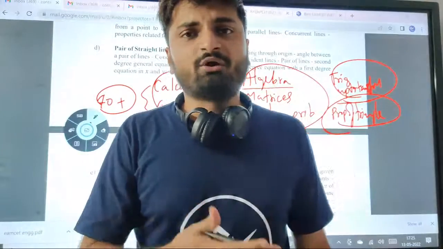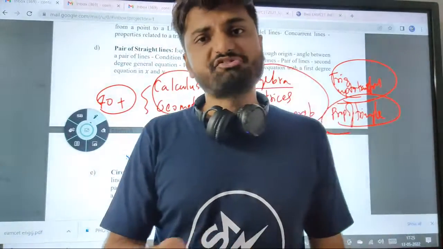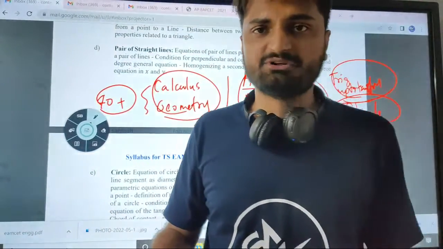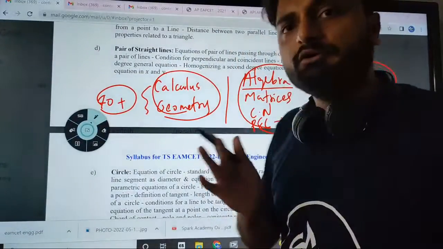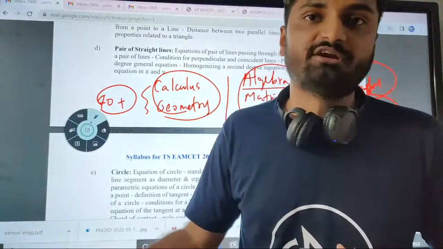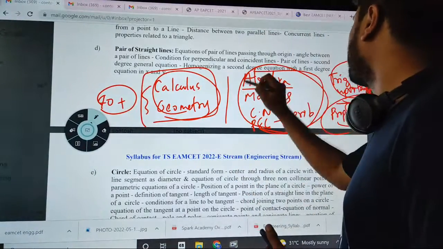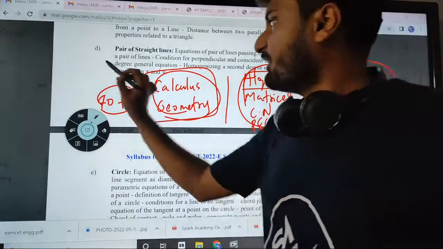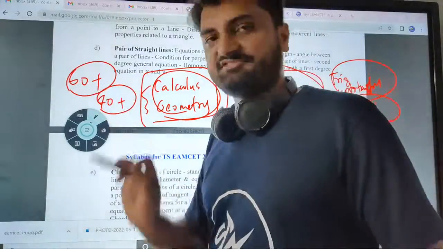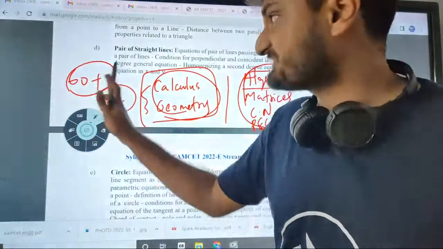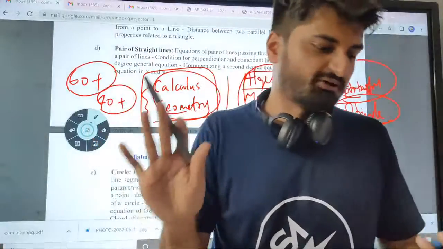So basically, if you enroll for our crash course or revision program for the existing Spark Academy students, we have divided your revision schedule in such a way that this is covered first and these are covered next. So your aim should be to get 60 plus in maths. I know it's a little difficult, but 60 plus is the target which I have given to all my students.